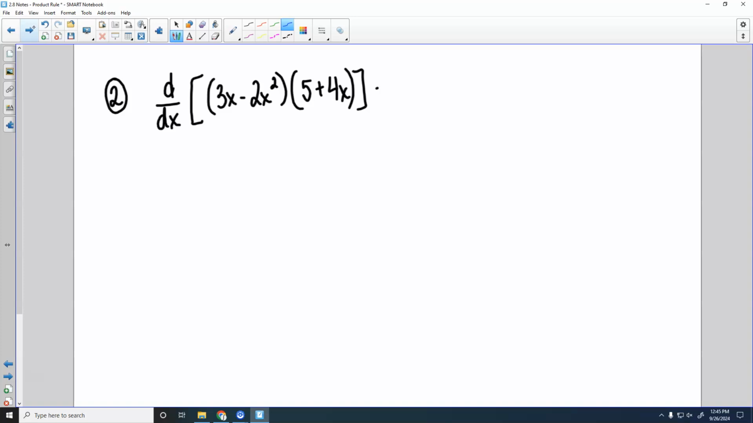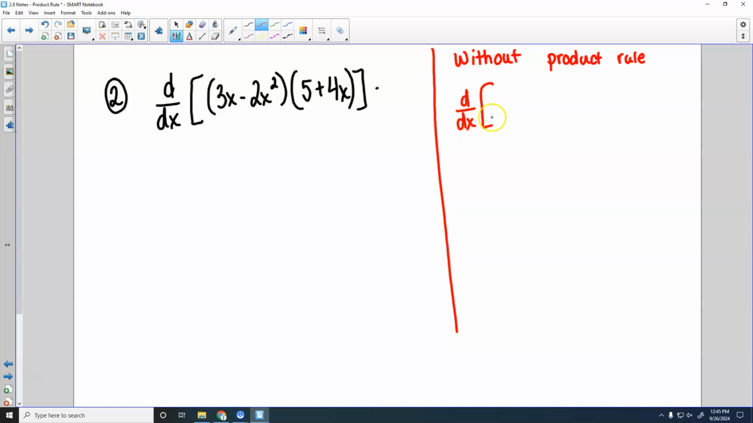Okay, now this particular problem, there are two ways that you could solve the problem. You can use the product rule, or you don't have to use the product rule at all. So let's just real quick, if I want to do this without product rule, then what I need to do is multiply it together first, right? Before I take the derivative, I can't take the derivative like it is unless I use the product rule.